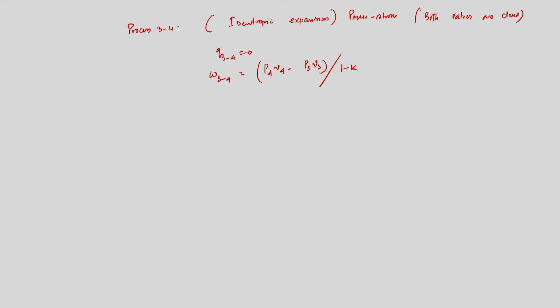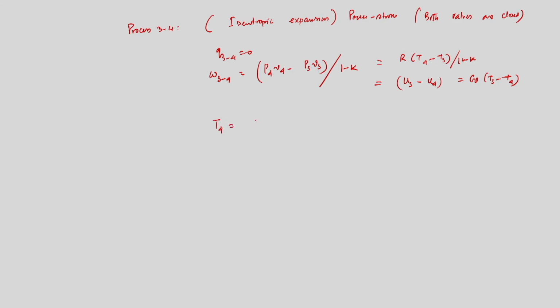So, if we use T4 minus T3 by 1 minus K, that is equal to U3 minus U4, that is equal to Cv into T3 minus T4. These we will get from the ideal gas relationship, straightforward. Fine, no heat interaction, no heat transfer, Q34 is 0, W34 we have obtained. So, what will be T4?